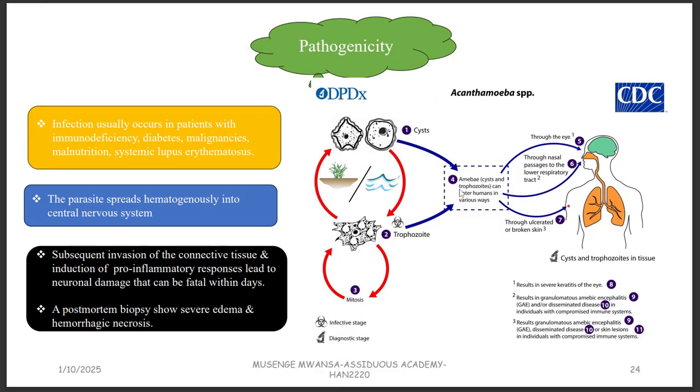And then pathogenicity, how does this guy cause infection? Infection usually occurs in patients with immunodeficiency, someone that has got diabetes, someone that has got cancer, malnutrition, and also someone that has got systemic lupus erythematosus. This is an inflammatory condition. So the parasite is going to spread hematogenously through the blood, and then it goes into the central nervous system.